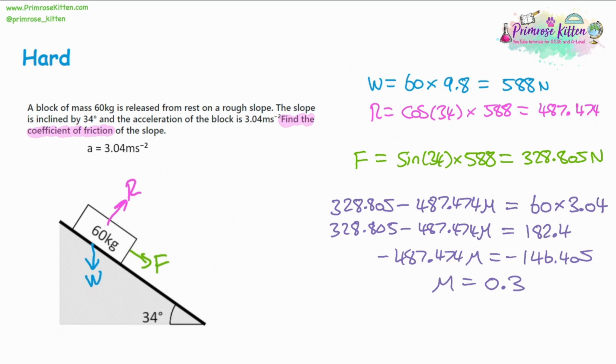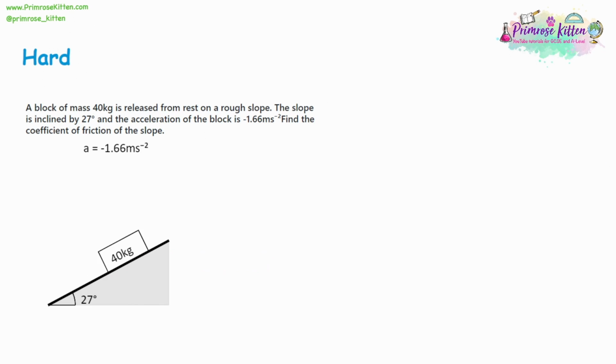So again, when you get a reverse question, no matter which bit of the question you're looking for, go through the question like you normally would. If you get to a bit that you don't know, like in this case, the coefficient of friction, just use an algebra letter to represent it. Carry on with the question, and at the end, you're going to have an equation that you can solve to find what you need. So let's do that one more time.